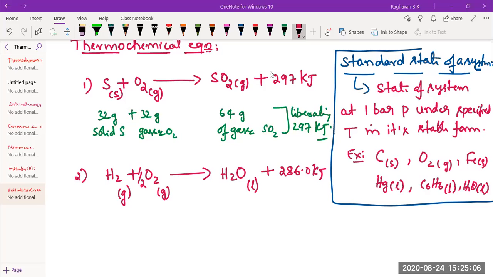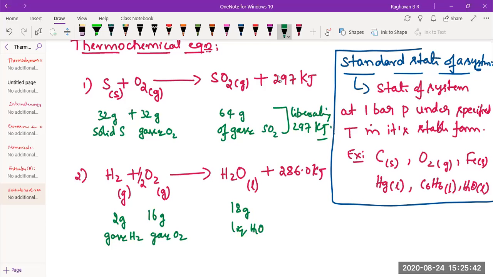2 grams of hydrogen reacts with 16 grams of oxygen to give 18 grams of water and liberate 286 kilojoules of energy. This is correct, but it is not complete. Gas. Okay. Now again, restate it now. 2 grams of gaseous hydrogen react with 16 grams of gaseous oxygen to form 18 grams of liquid water and liberate 286 kilojoules of energy. That's the thing. Very good.